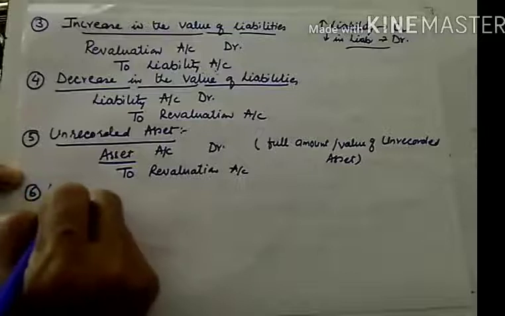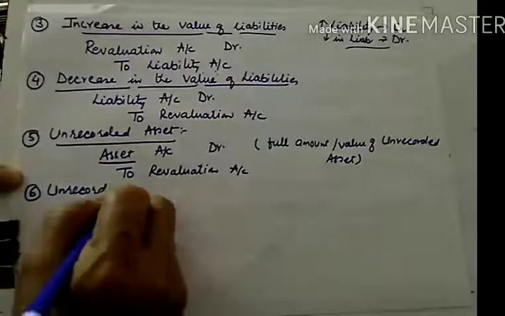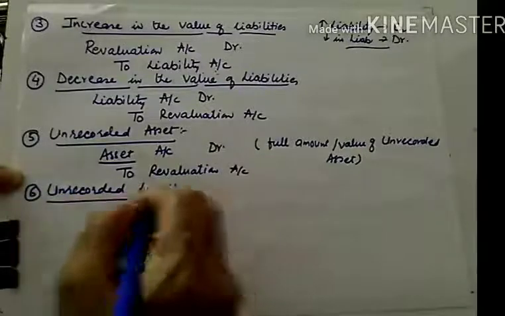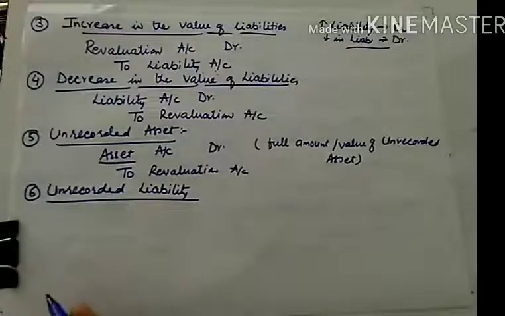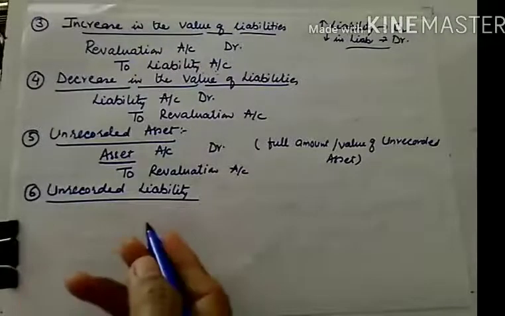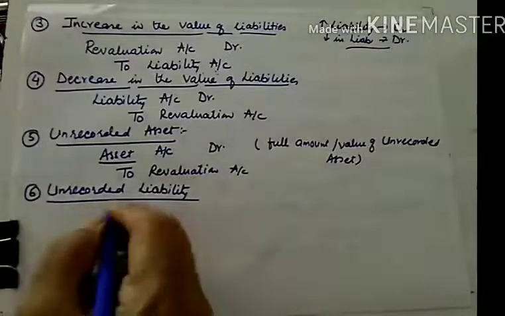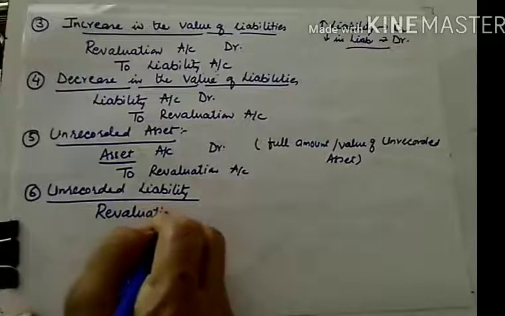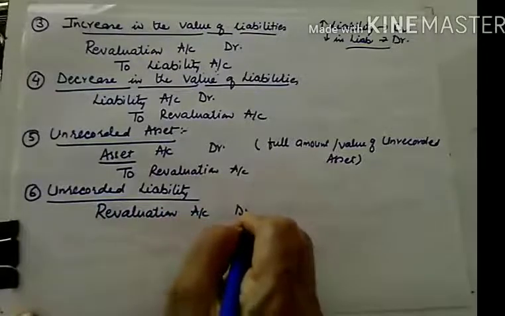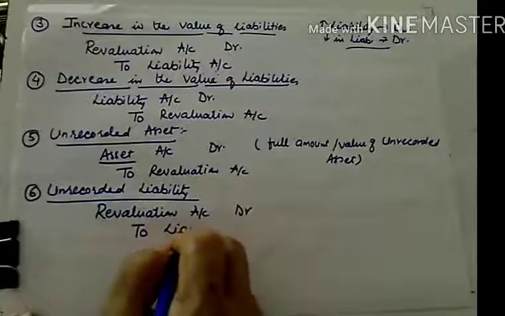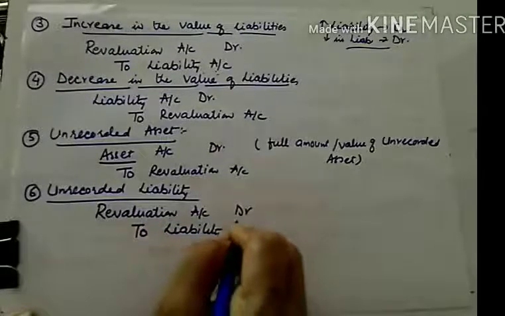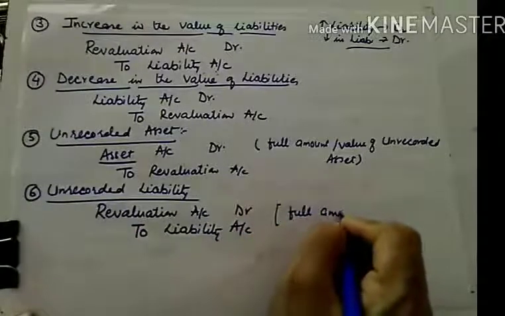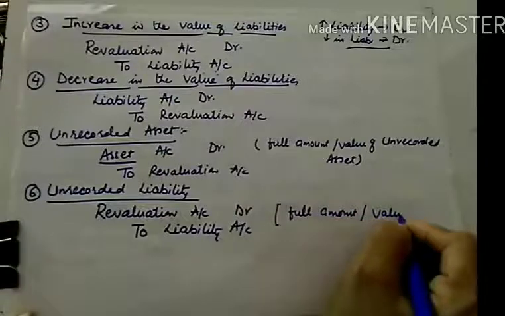And likewise, unrecorded liability. Suppose you come to know that salary of a particular employee has not been paid, so the whole liability will be recorded now. So it's a loss. So revaluation account will be debited. Revaluation account debit to that particular liability account, and you will be showing the full amount or full value of the liability in the balance sheet also,